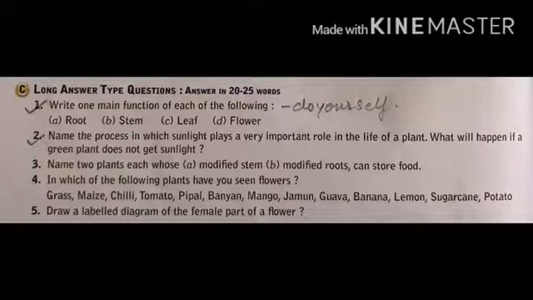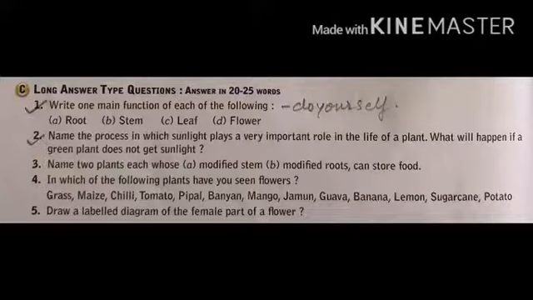Name the process in which sunlight plays a very important role in the life of a plant. What will happen if a green plant does not get sunlight? The name of the process in which sunlight plays an important role in the life of a plant is photosynthesis. If a green plant does not get sunlight, it is not able to perform photosynthesis, so it is not able to make food for its survival.